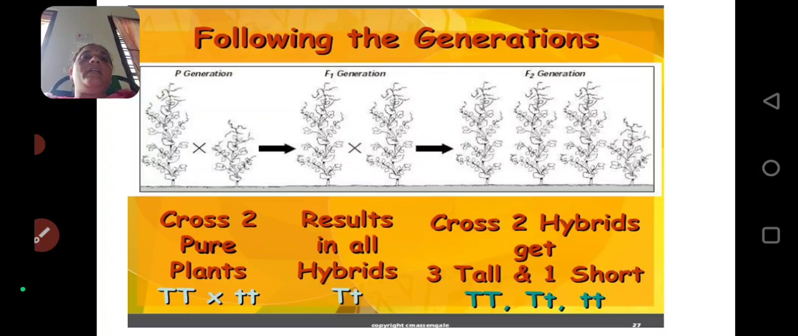So here flower, following the generations are there. Here some plants are there. So parental generation, F1 generation and F2 generation. So cross two plants resulting in hybrids, and cross two hybrids get 3 tall and 1 short. Okay?